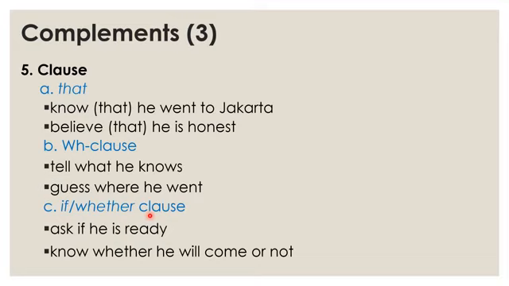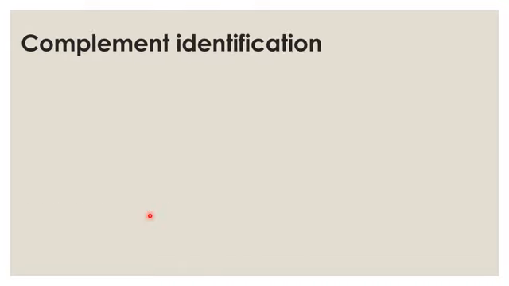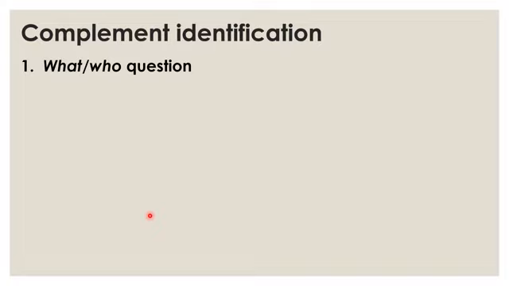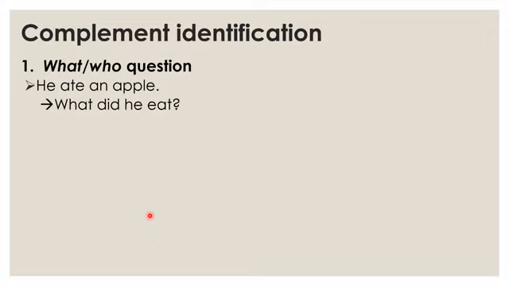Now let's continue with the next. How can we identify the complement of a verb? In fact, first we can ask a what or who question, asking for the object or the complement of a verb. Object is a traditional term. Here, he had an apple. What did he eat?